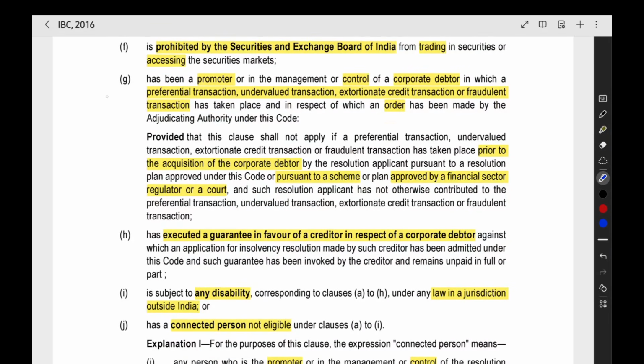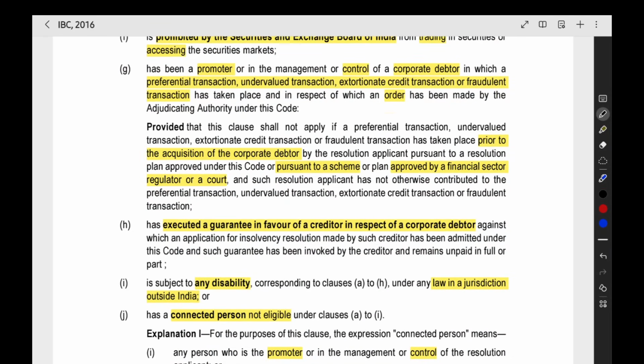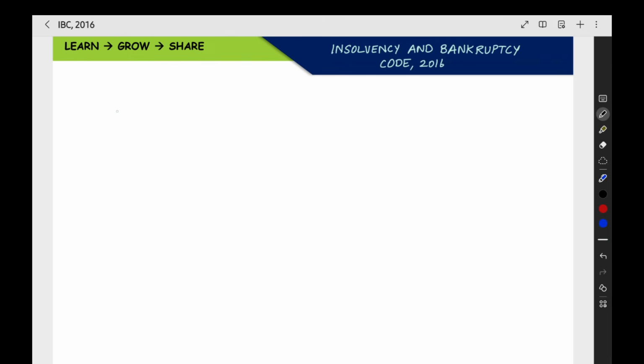Now for the next point, I will give you an example so you can understand it better. Here we can take one corporate debtor. A corporate debtor is a corporate person that has taken a loan. Corporate person means company or LLP. When a company or LLP has taken a loan, it is called a corporate debtor.